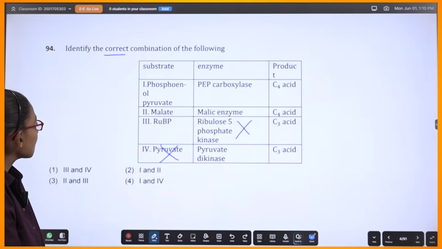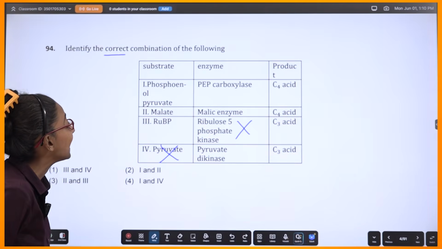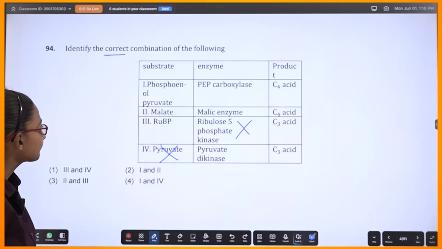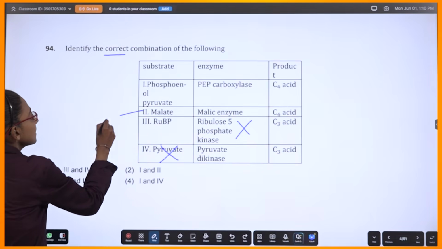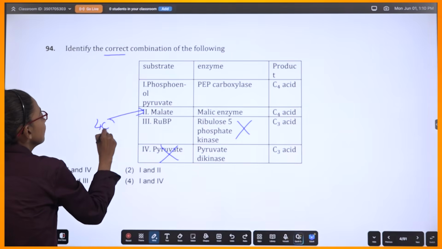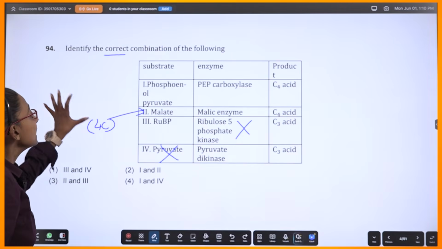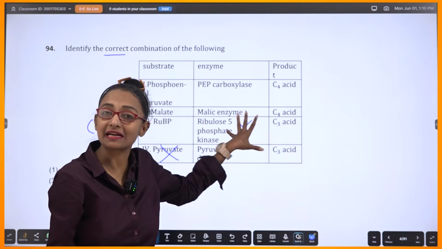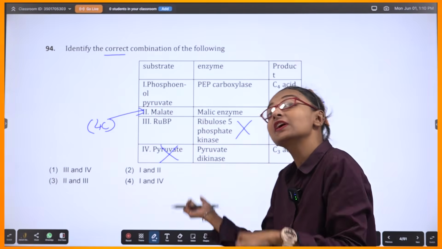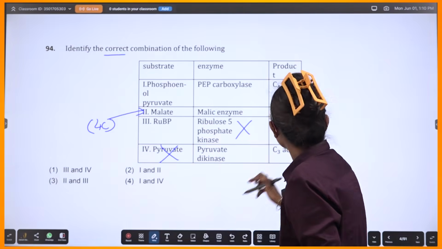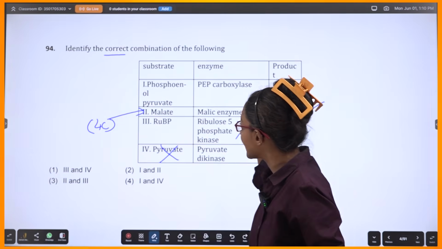Correct? Now, let's come to the second one, malate. Malate itself is a 4-carbon compound. If you are using some malic enzyme on it, you will get another 4-carbon compound. So this is fine.